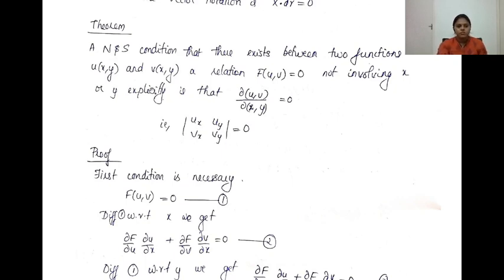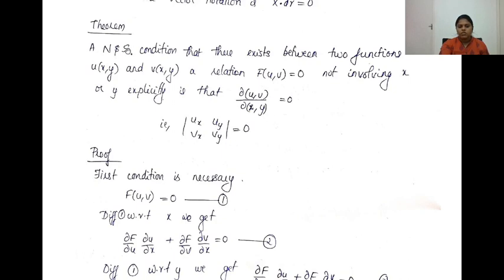The first theorem says that a necessary and sufficient condition that there exists between two functions u of x, y and v of x, y a relation f of u, v equal to 0 not involving x and y explicitly is that dou of (u, v) by dou of (x, y) equal to 0. This represents the Jacobian of u and v, that is, the determinant with rows u_x, u_y and v_x, v_y equal to 0.